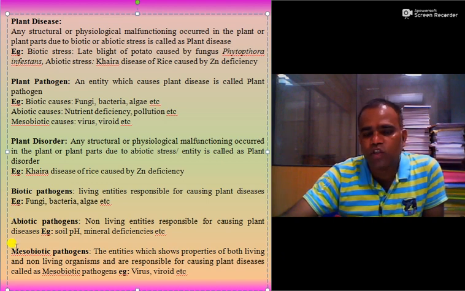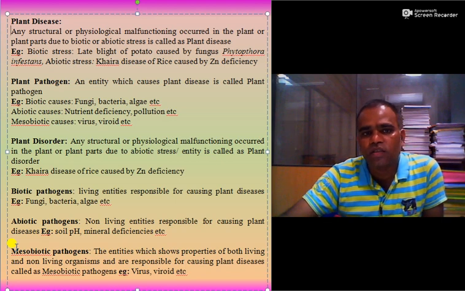So what is mesobiotic pathogens? So the entities which shows properties of both living and non-living organisms and are responsible for causing plant diseases is called as mesobiotic plant pathogens. Examples are viruses, viroids, etc.